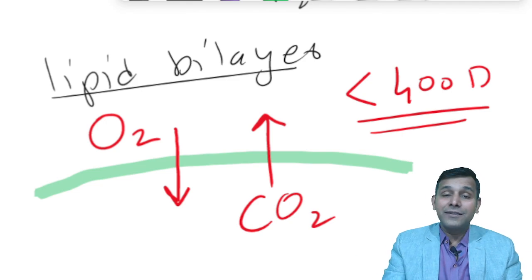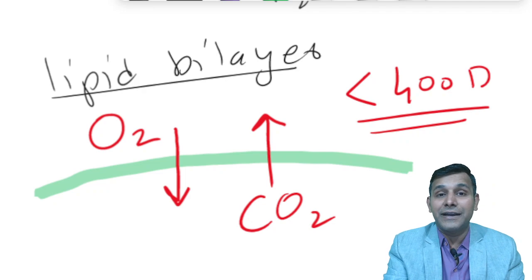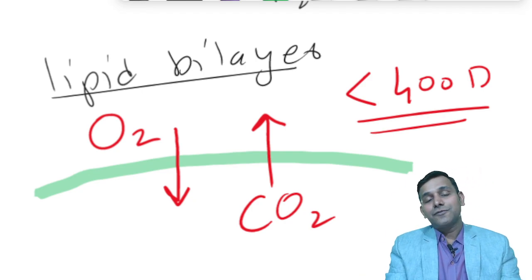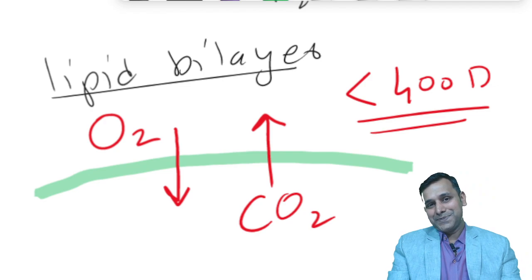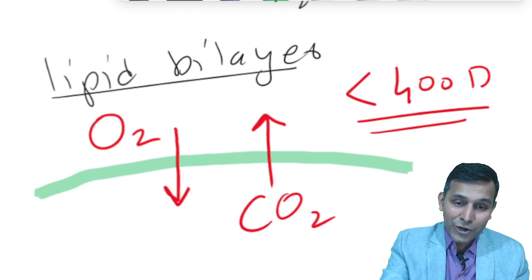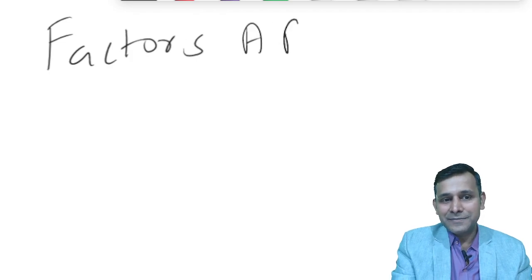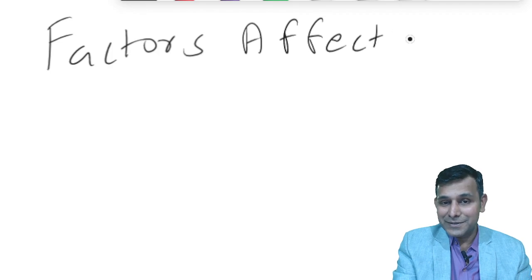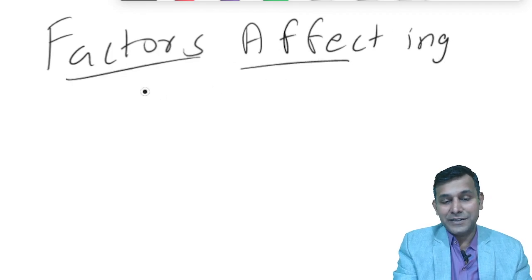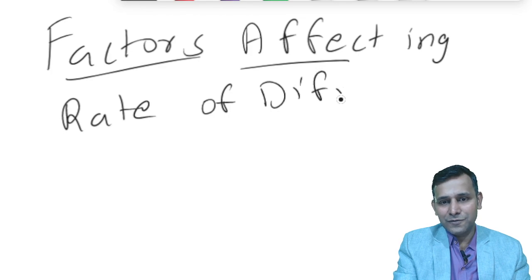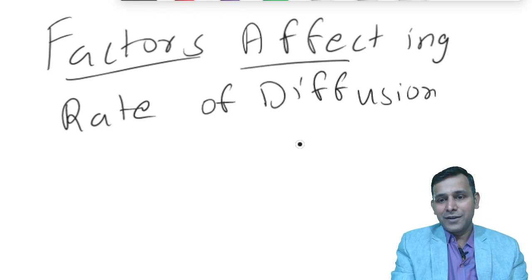So in a similar way, there are certain factors, in fact there are many factors which affect the rate of diffusion. Let us list down those factors which affect the rate of diffusion. All right. So the next topic is the factors affecting the rate of diffusion. Let us list those factors which affect the rate of diffusion.